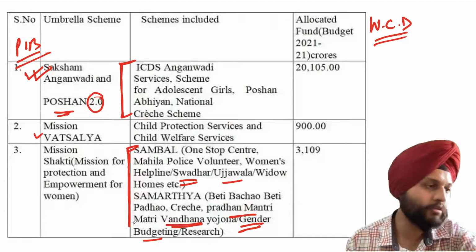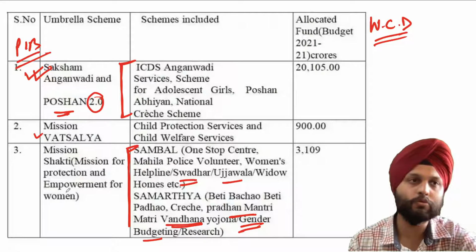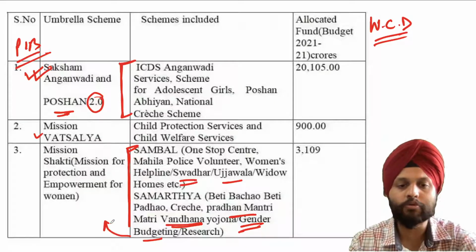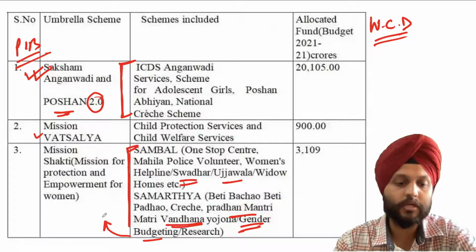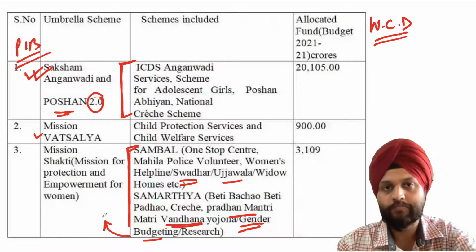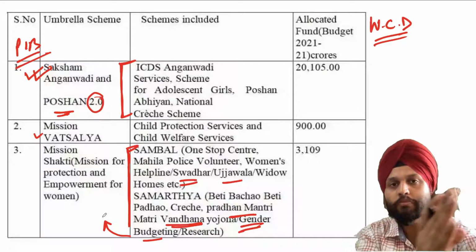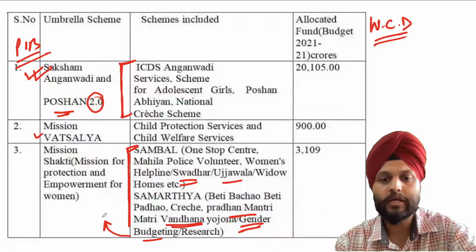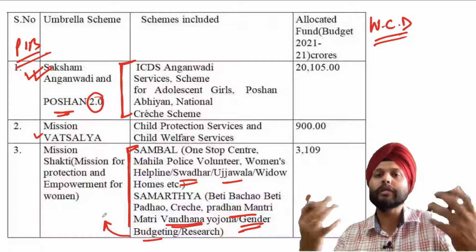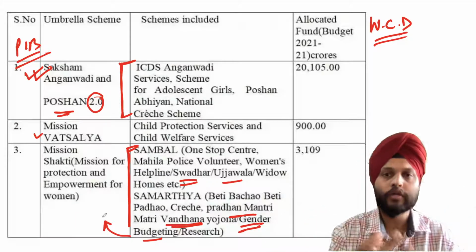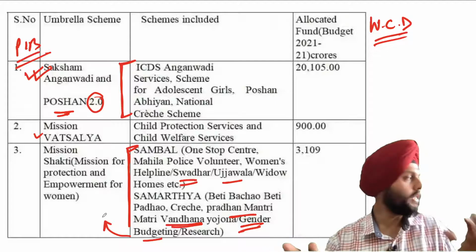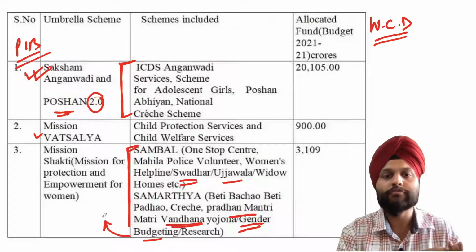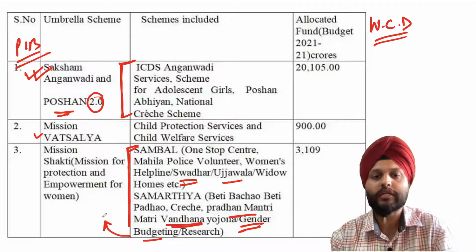Gender budgeting was asked, if I'm not wrong, in 2015 or 16, either of the years. And in fact, even I keep using it. For some time I haven't, but gender budgeting is for women empowerment. It's not about allocation of money or an accounting exercise like the budget. It is basically when the government is implementing a scheme or making a policy, any policy, let's say even if the government says we have to make roads, then from that perspective, what is the benefit that is accruing to the women?